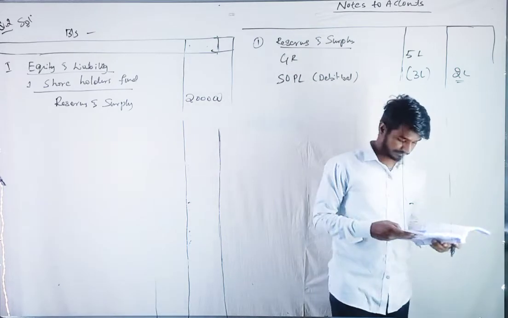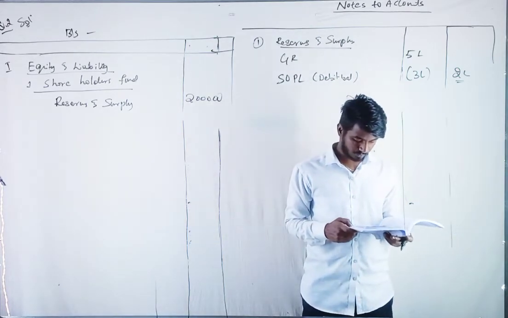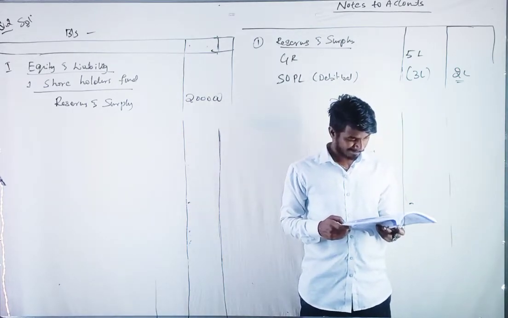On the fifth, Arushi Limited issued 5,000 debentures. Shall we do this?